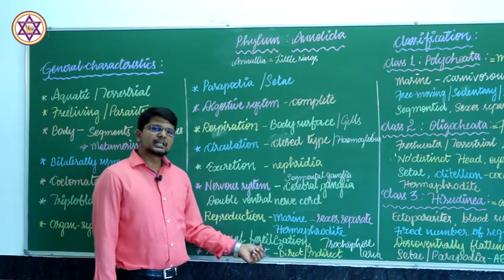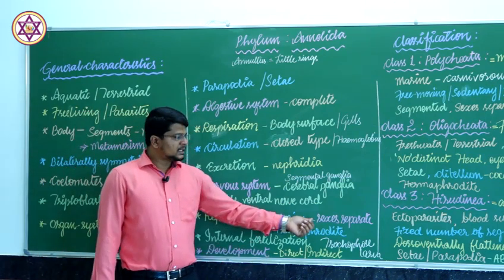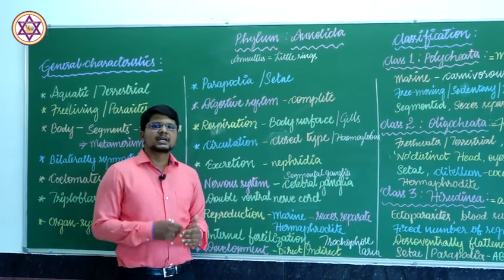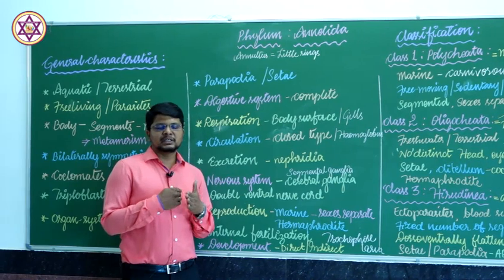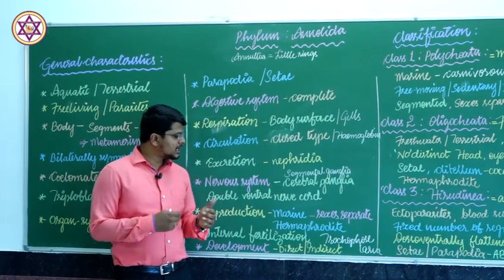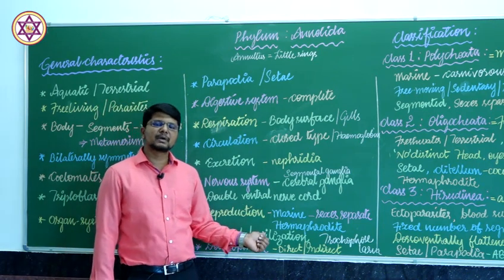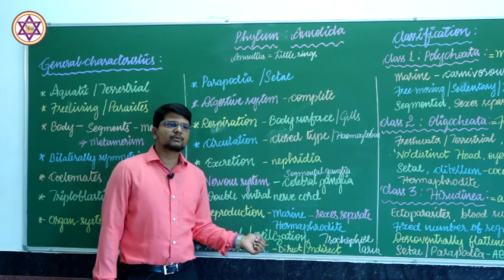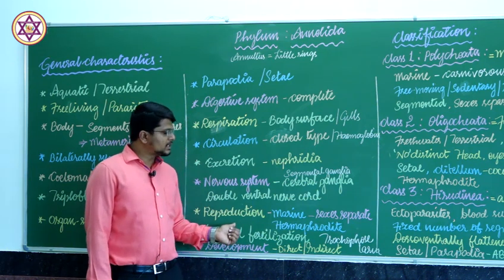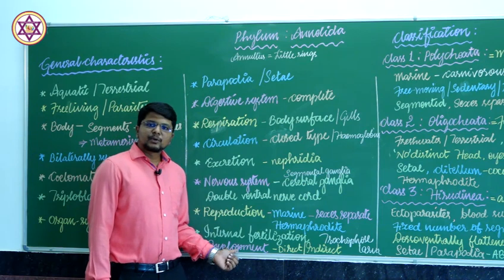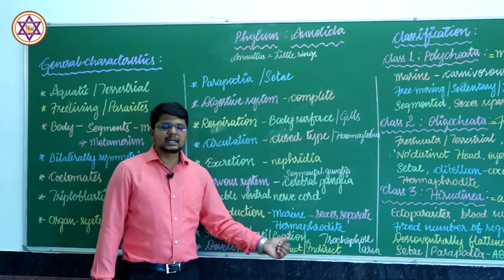Fertilization is internal. Even in case of separate sexes or in case of hermaphrodites, the two individuals mate with each other, and the male deposits sperm cells in the female reproductive structure which fuse with the female gametes. And development could be direct or indirect.